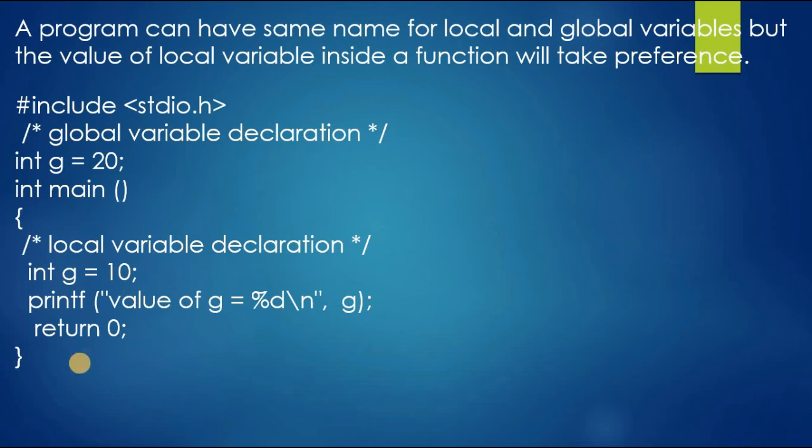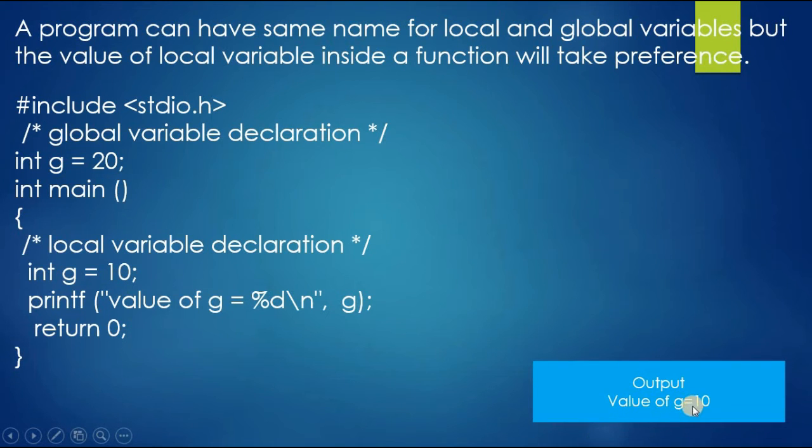So when it executes, we will get the output as the value of g is 10, because inside the main function we declared the local variable g and assigned the value 10. It gives the preference to the local variable.